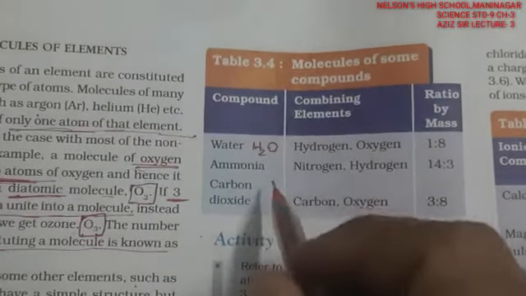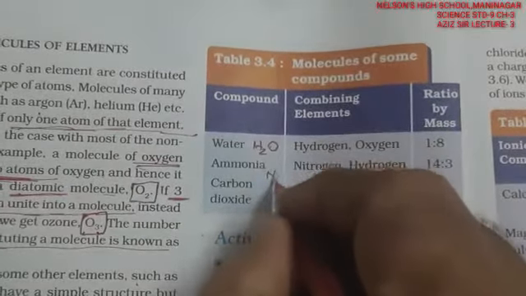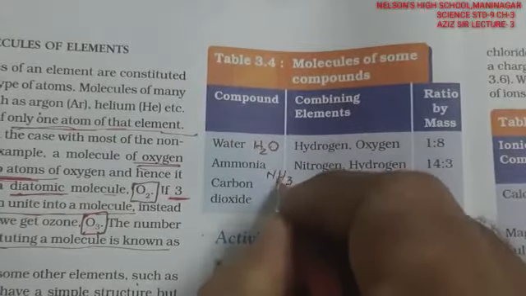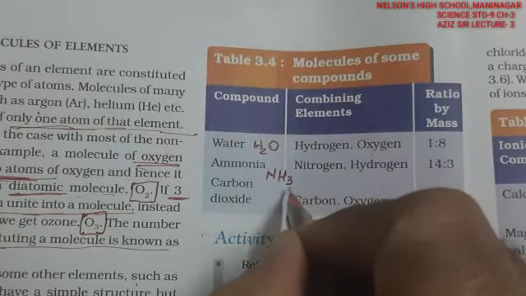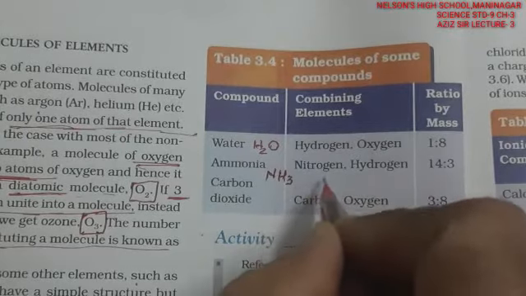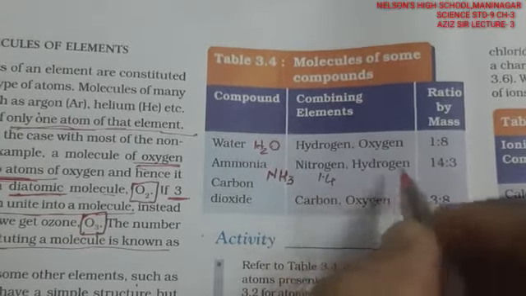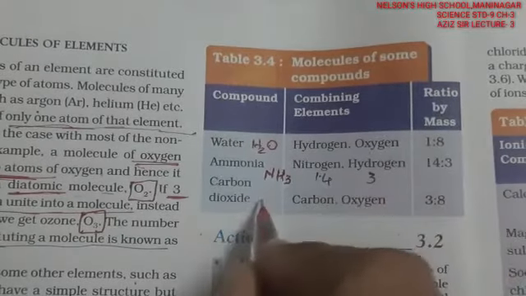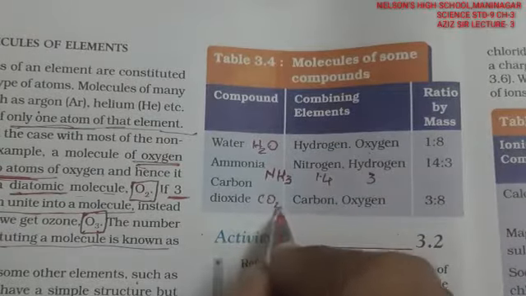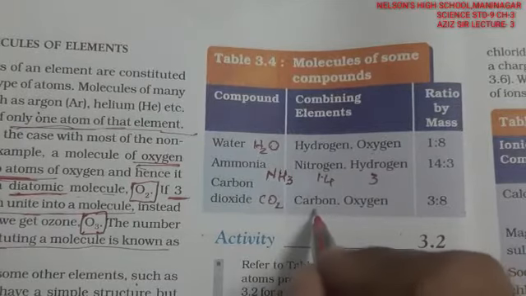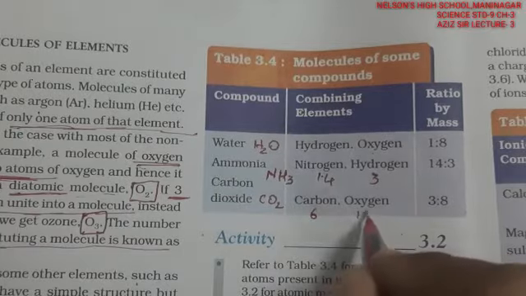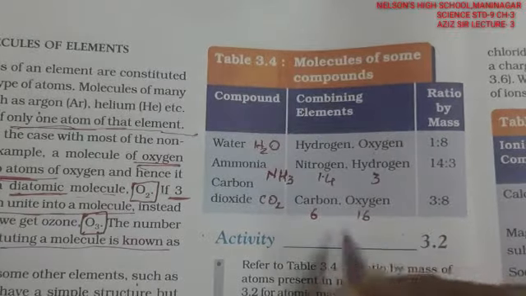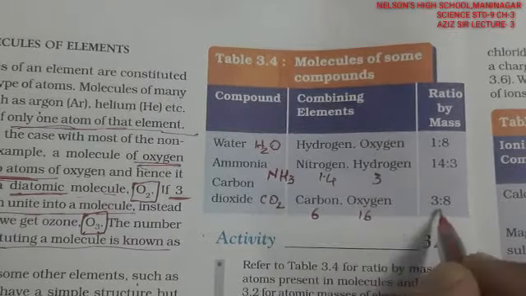The same way it is ammonia. The ammonia formula is NH3. Nitrogen weighs 14 and hydrogen is 1, but as there are 3, it will be 3. So nitrogen weight is 14 and hydrogen weight is 3. In carbon dioxide, CO2, carbon weight is 6 and oxygen weight is 16. So the ratio comes out, divided by 2, to be 3:8.